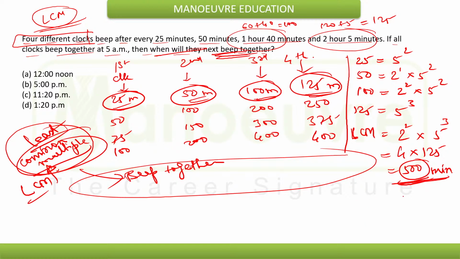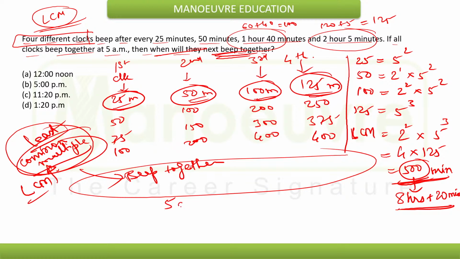After 500 minutes. So 500 minutes, if I try to divide it by 60, 6 8s are 48. That means 8 hours and 20 minutes.